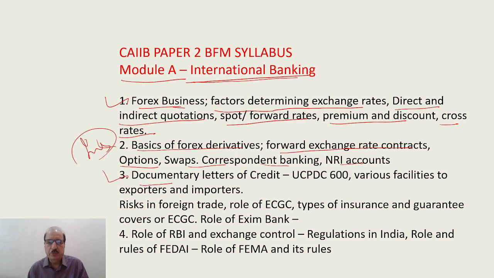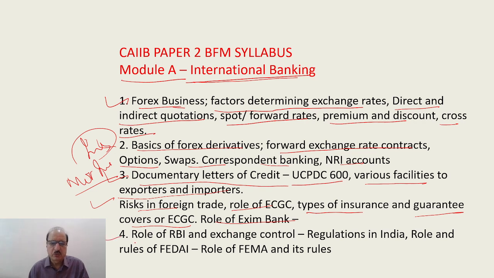Then documentary letter of credit. Most important. Documentary letter of credit, UCPDC 600, various facilities to exporters and importers. Then risk in foreign trade, role of ECGC, types of insurance and guarantee covers of ECGC, role of Exim Bank. And the fourth is role of RBI and exchange control regulation in India, role and rules of FDI, role of FEMA and its rules. This is important. So this is Module A, international banking of Paper 2, BFM.